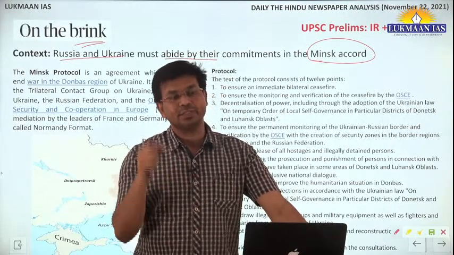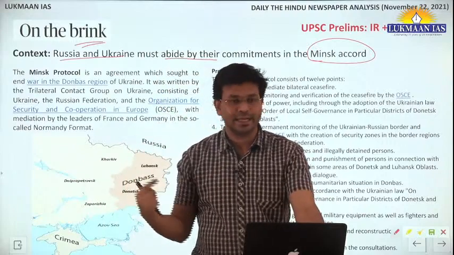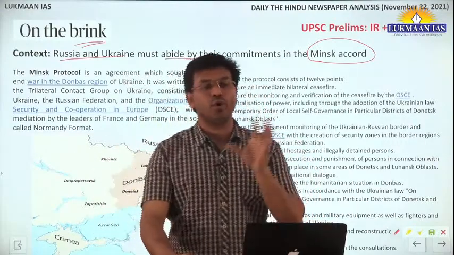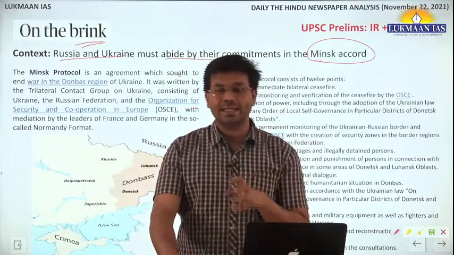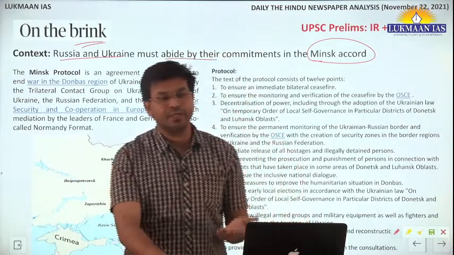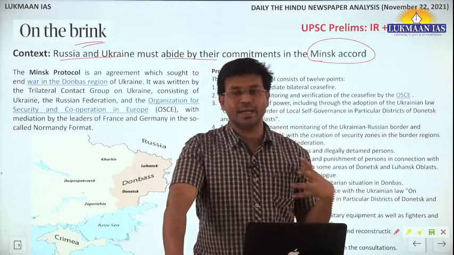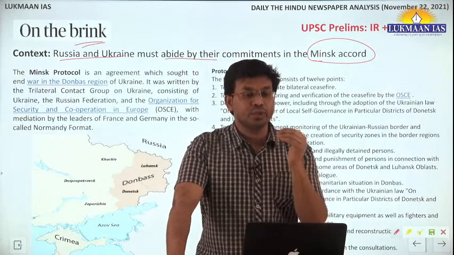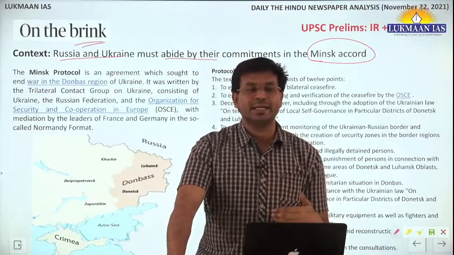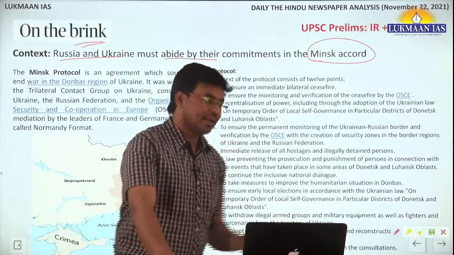I mean, the power center is not located only in Russia and the US, but power is equally there in other countries as well. You understand? Still, these two countries play a significant role in world affairs. Although Russia does not interfere much in other countries' internal affairs, the United States, considered one of the most powerful nations, seems to have a hegemonic structure. It means it tries to assert that it is one of the bigger powers in the world. Okay, so what is the context here?